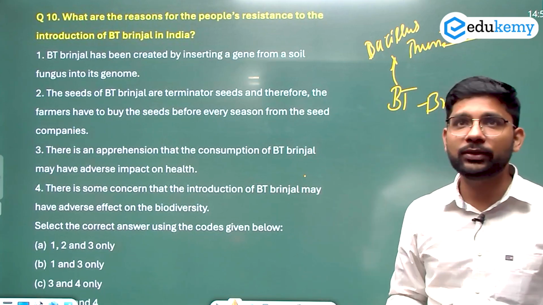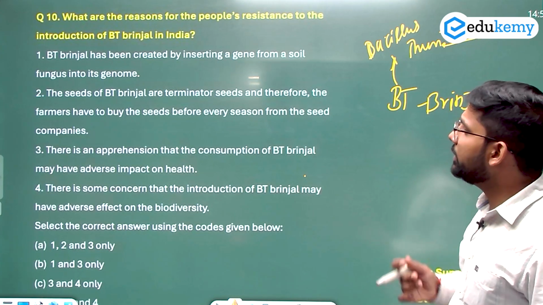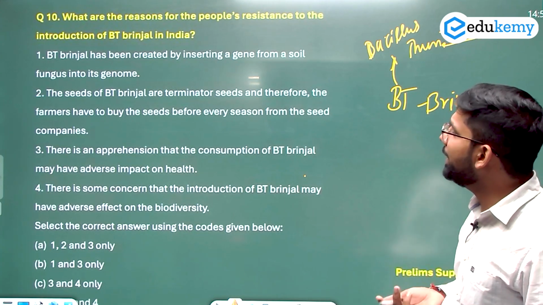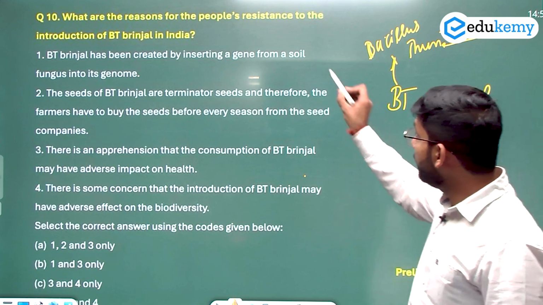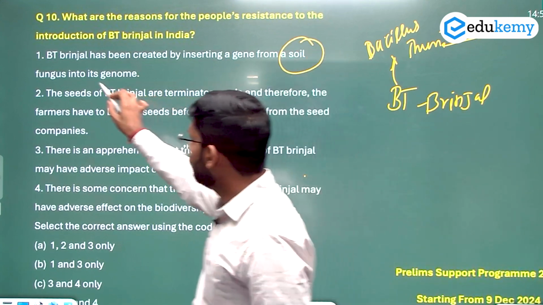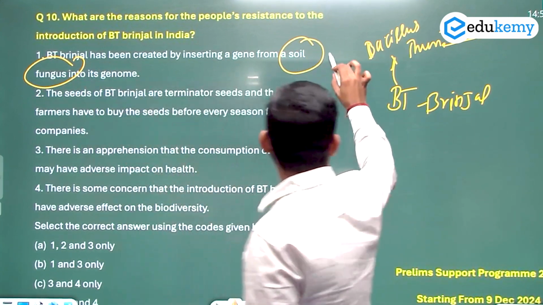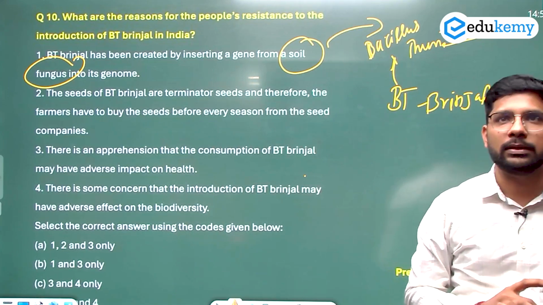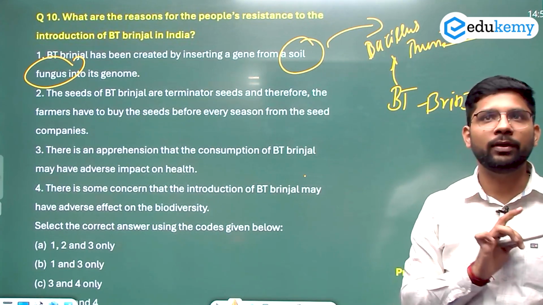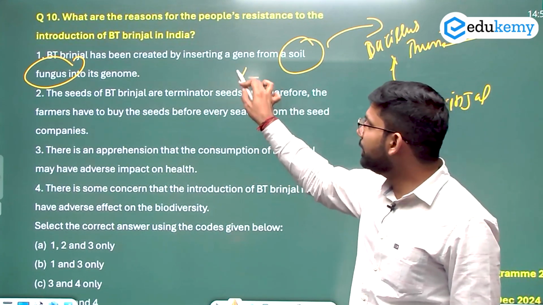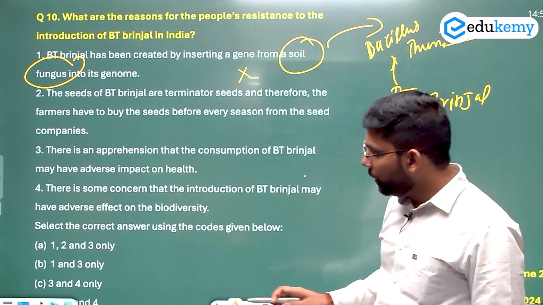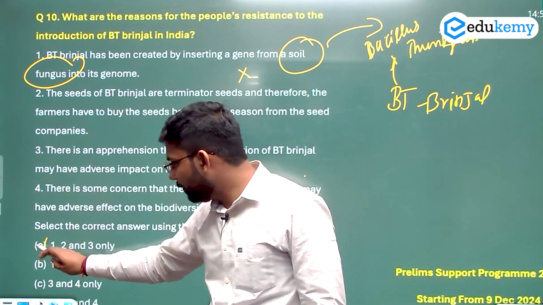Okay, so let's read the statements. The first statement says Bt brinjal has been created by inserting a gene from a soil fungus. It's a wrong statement. It's not from a soil fungus, it is from the bacterium Bacillus thuringiensis. So the first statement is not correct. Let's see the options.